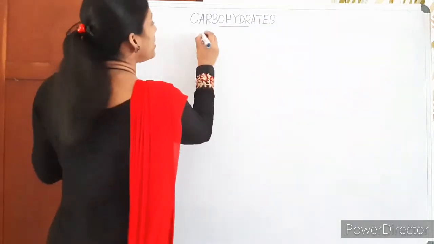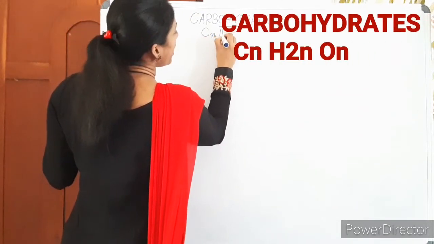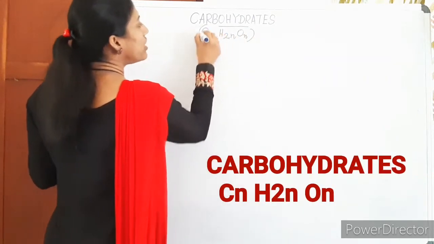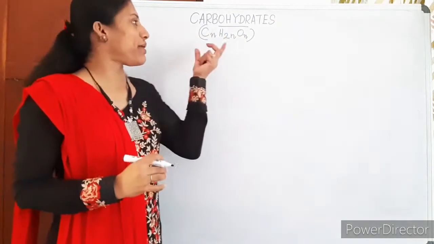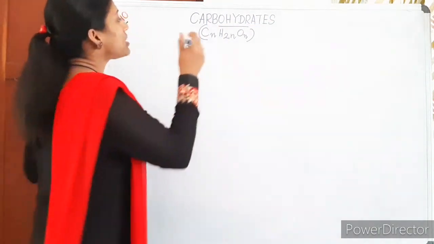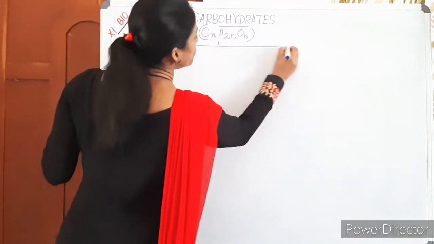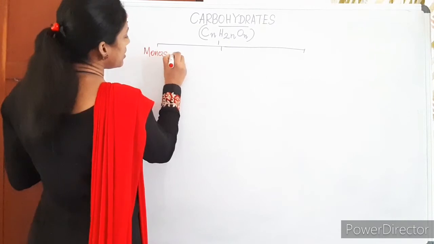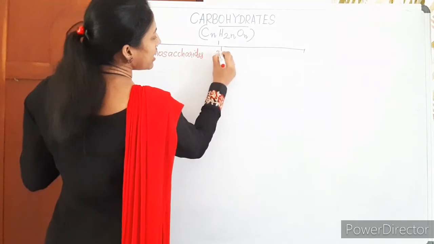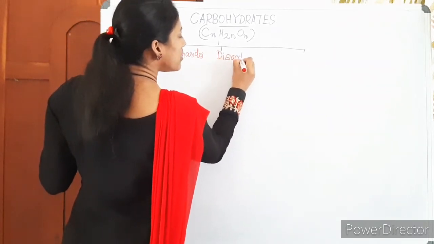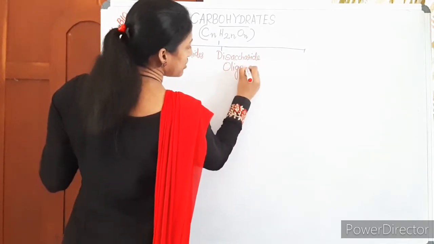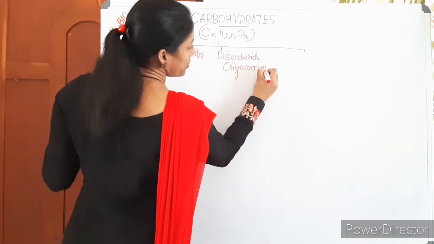Carbohydrates are the carbon-containing compounds with a ratio of carbon, hydrogen, oxygen, CnH2nOn. I mean there will be hydrogen double the number of carbon and oxygen in the molecular formula of this structure. And these carbohydrates can be classified into monosaccharides. Saccharides are the units, sugar units. Monosaccharides, disaccharides, and if it is more than 2, up to 10, we call it oligosaccharide, based on the number of sugar units.